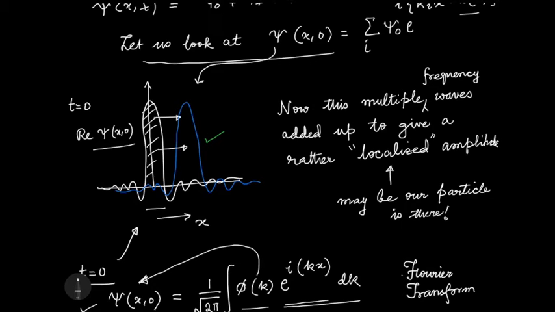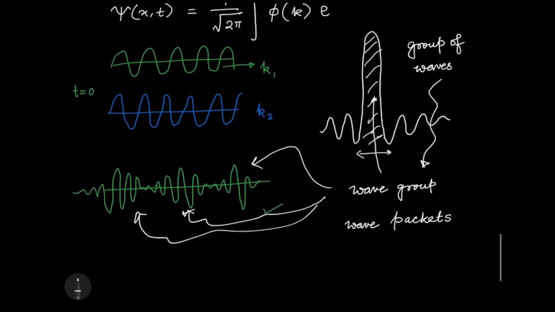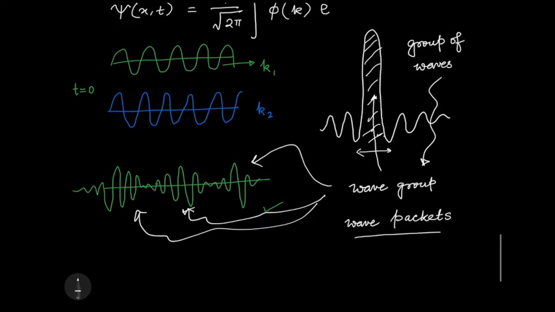De Broglie associated waves with particles, and what we are saying is that if the particle is moving, then these wave packets are moving. So each wave packet represents a particle. So these are also wave packets, packets of waves.